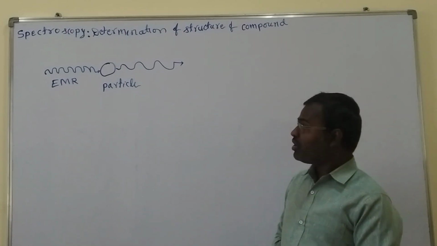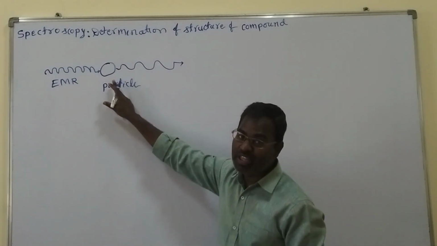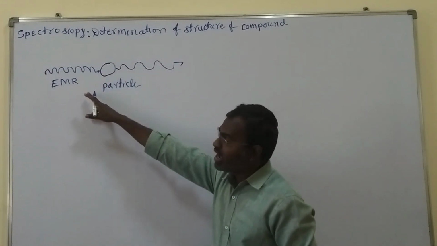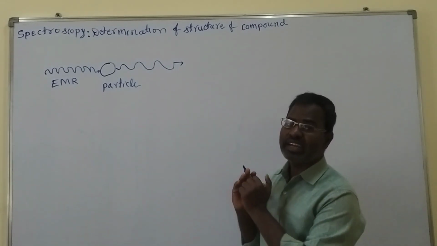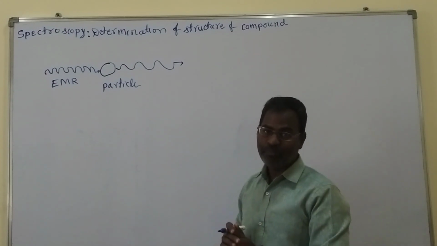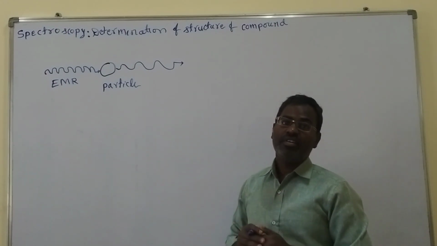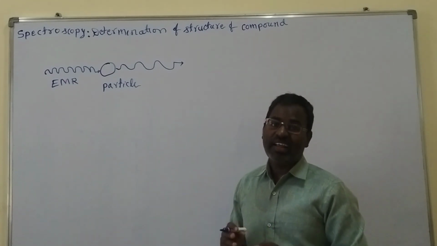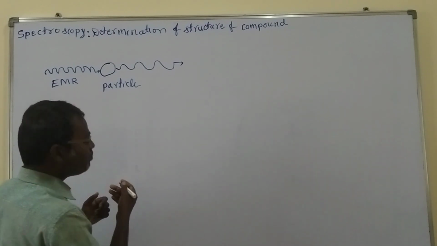By analyzing this light, finding the structural information is what we call spectroscopy. In the present case, our particle is interacting with the electromagnetic radiation. Once it is interacted, the outermost electrons go into higher energy levels. Let me take the Bohr model.